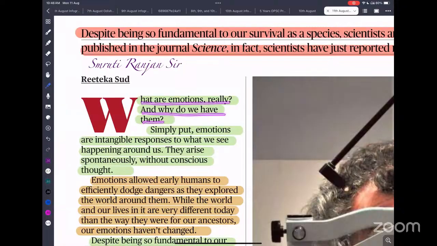Why do we have emotion? Simply put, emotion is an intangible response to what we see happening around us. They arise spontaneously without conscious thought. For example, the moment you see that one of your friends has died, you start crying and feel sorrow. Why has this happened? This has happened because of emotion. It rises suddenly without any thought.